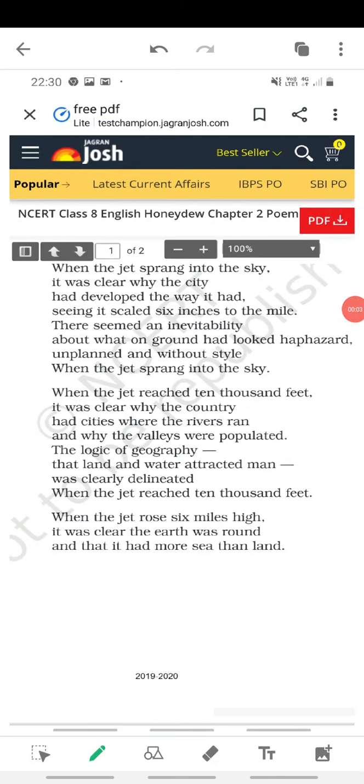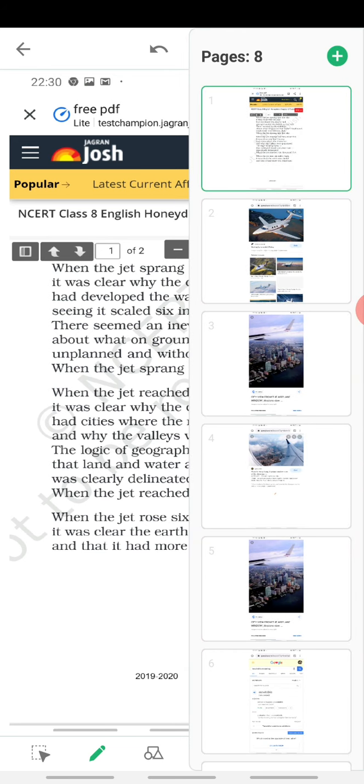Hello students, today we are going to start the new poem from our CBSE 8th standard NCERT textbook. The name of the poem is The Geography Lesson. Now you will wonder what is this geography lesson, but it is a poem. So it is a lesson that teaches us about geography. Now what about geography does it teach us?